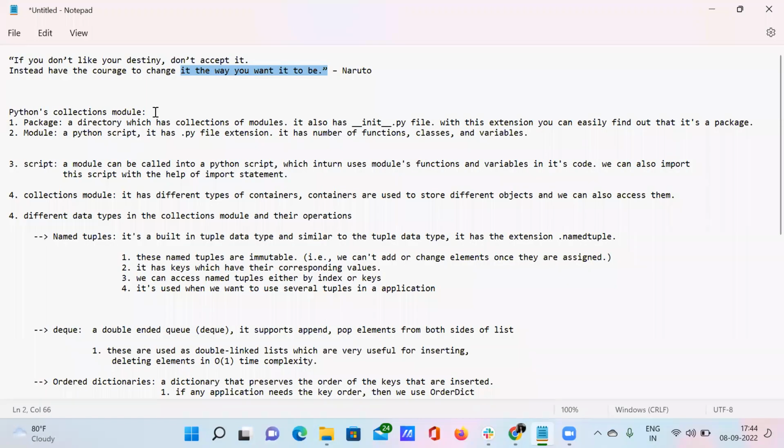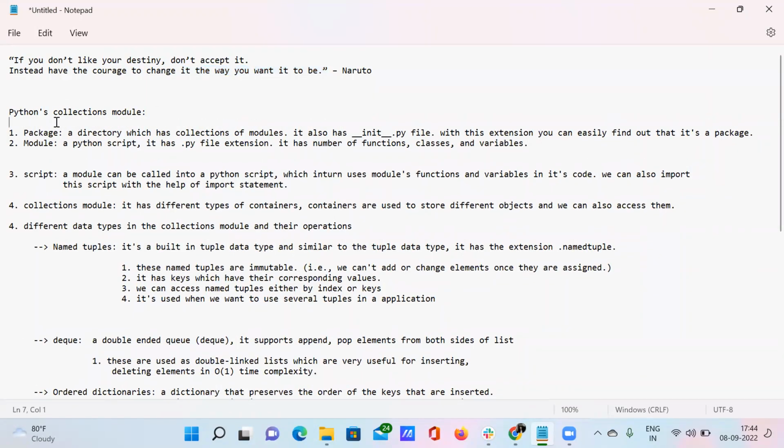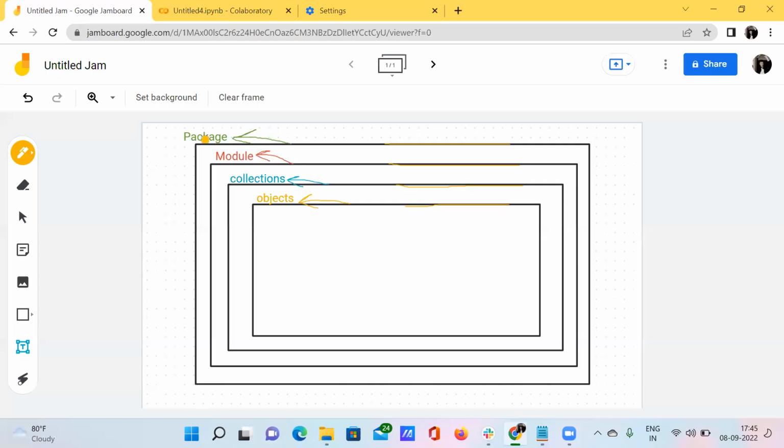If you want to understand what is meant by collections, I'll explain that here, but first understand what is meant by a package. Why am I explaining the package first? Because it's the superior one. All the contents are inside this particular package. We have modules inside this package, collections inside the module, and objects inside the collection. So ultimately we have all of these contents inside this package. I'm going to explain this first.